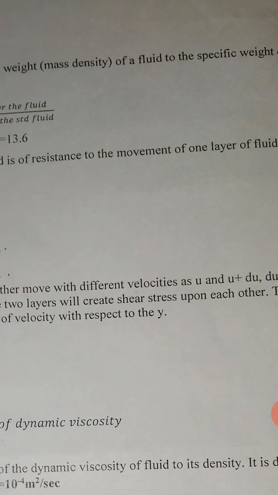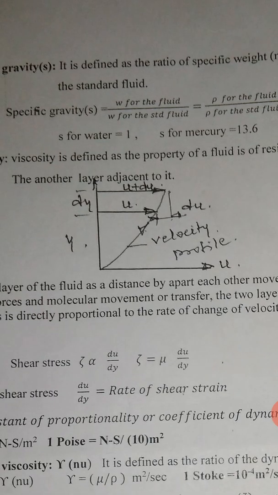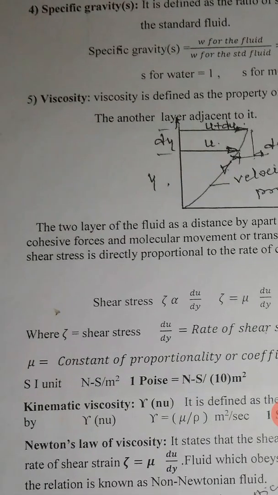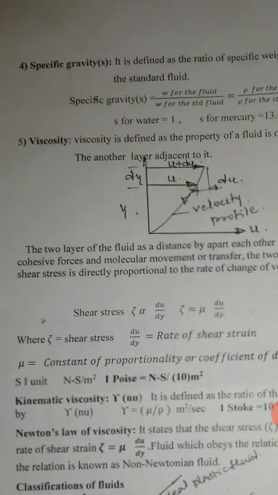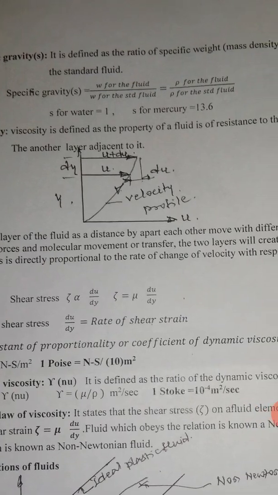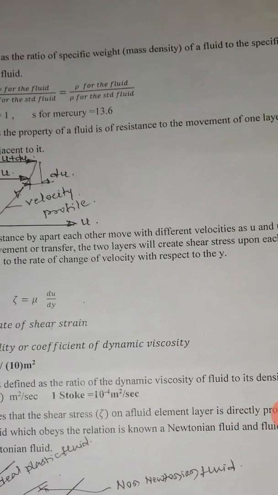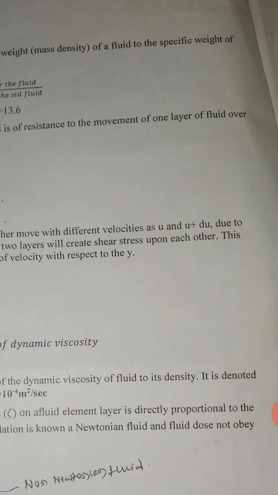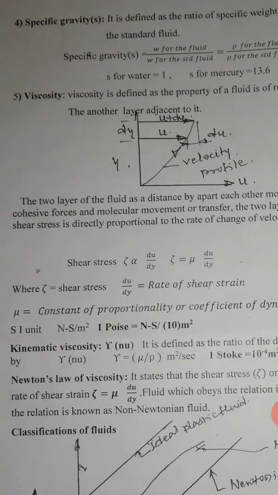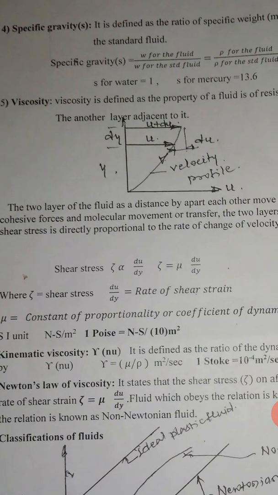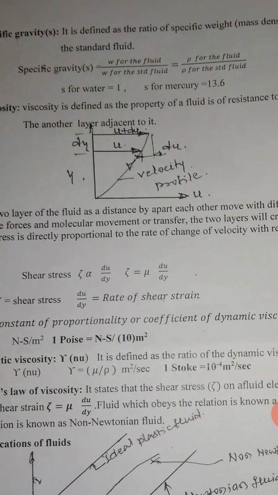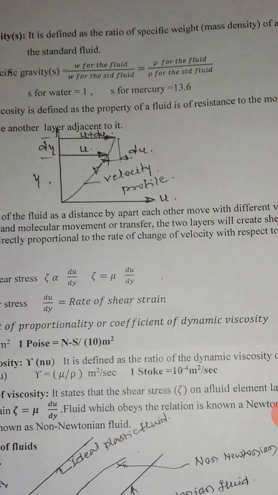Then viscosity is defined as the property of a fluid by which it resists the movement of one layer of the fluid over another layer adjacent to it. You can see the sketch, with velocities u and u plus du. So the two layers of the fluid, a distance dy apart from each other, move with velocities u and u plus du due to the cohesive forces and molecular movement or transfer.